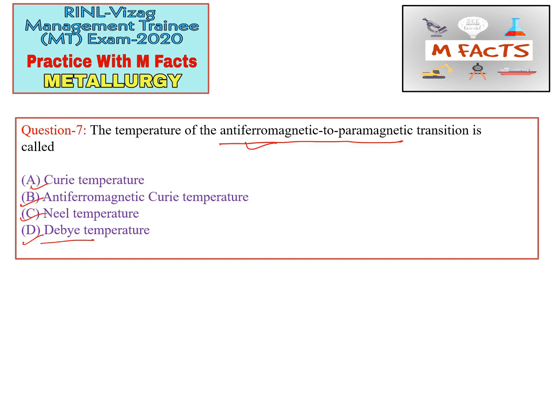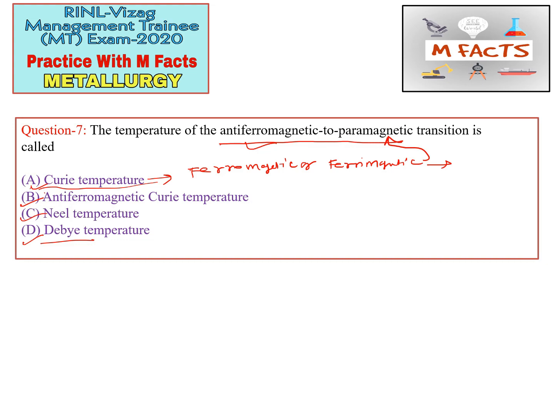Okay, so the Curie temperature, we all know what the Curie temperature is. Curie temperature is the temperature at which a ferromagnetic or ferrimagnetic material gets changed into paramagnetic. So this temperature is known as the Curie temperature.